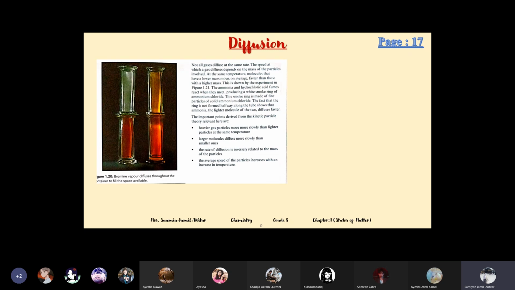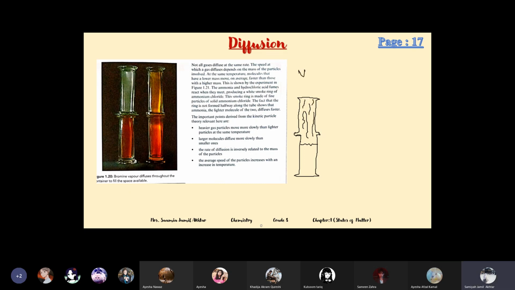One gas jar is straight and the other one is inverted. In the first gas jar there is bromine water. After some time we will observe that the other gas jar is also filled with brown vapors.